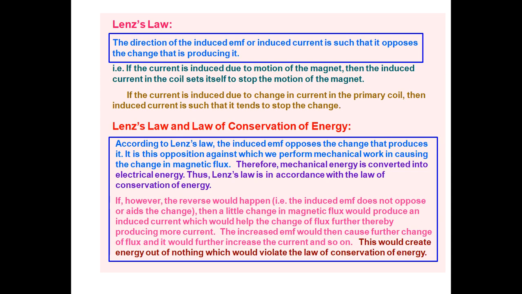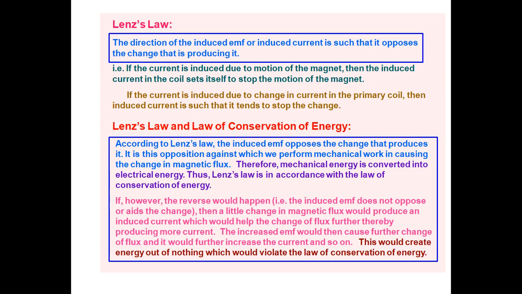Okay, so whatever the motion of the bar magnet is, the coil always opposes it. Because of that, the direction of induced EMF or induced current is such that it opposes the change that is produced in it. That is, if the current is induced due to the motion of the magnet, then the induced current in the coil sets itself to stop the motion of the magnet.